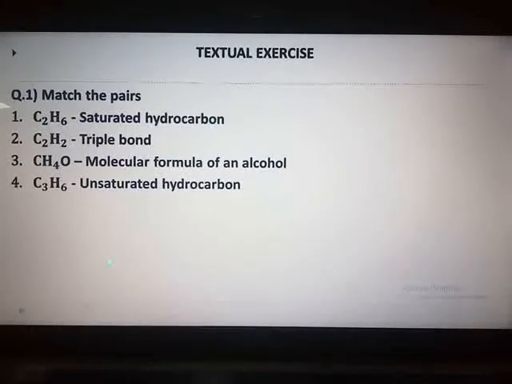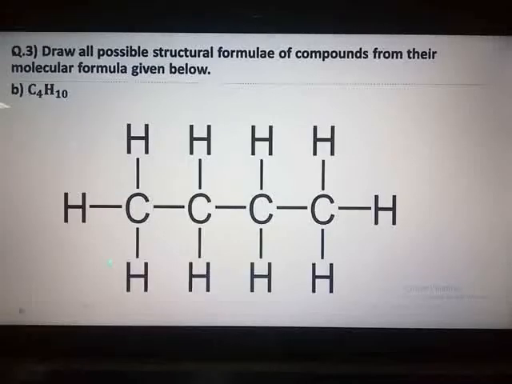Now question number 2 I will discuss offline because it is the electron dot structure. Let us move towards question number 3. Draw all possible structural formulae of compounds from their molecular formula given below. The molecular formula of the compound is given. You have to draw all the possible structural formulae.